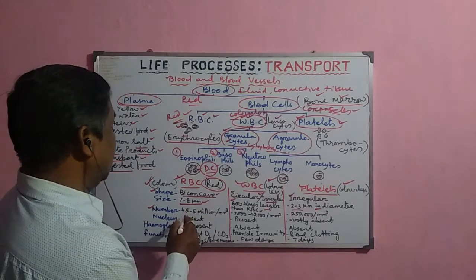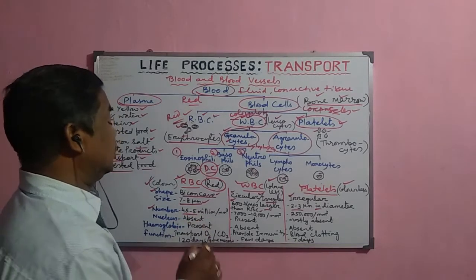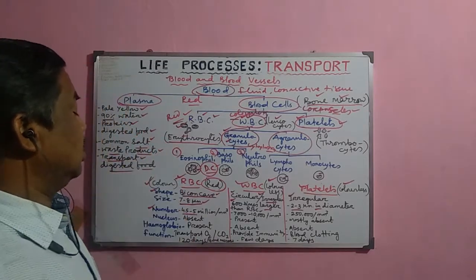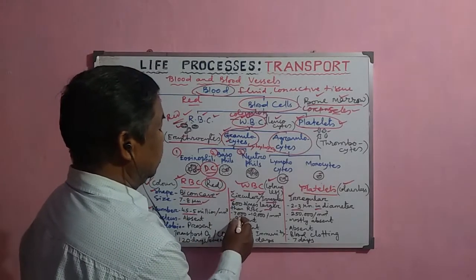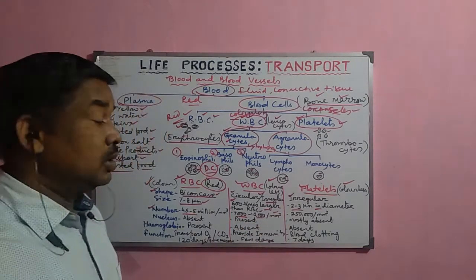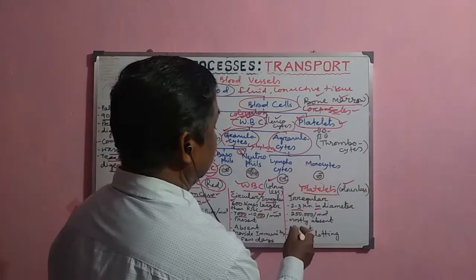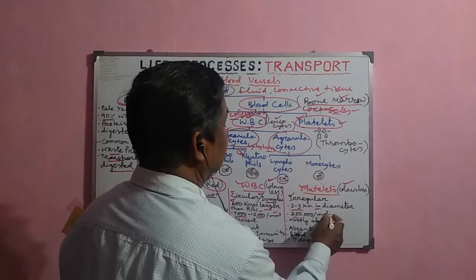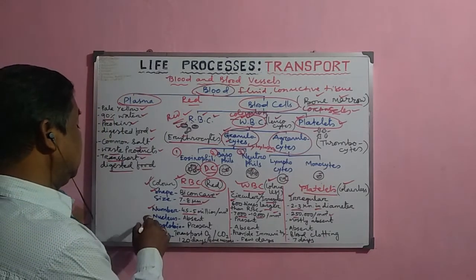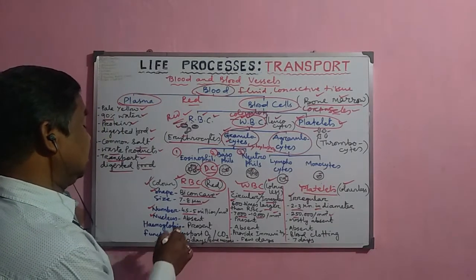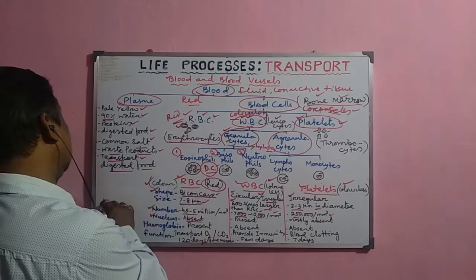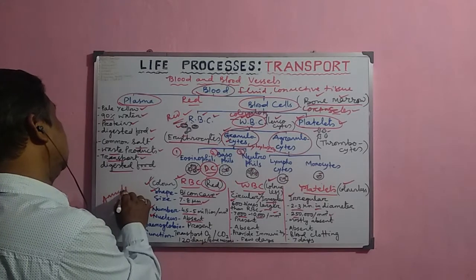In case of RBC it is 4.5 to 5 million per cubic millimeter of blood. Now the WBC number is less, it is 7,000 to 10,000 per cubic millimeter, and in case of platelet it is 250,000 per cubic millimeter, and in case of RBC the nucleus is absent, so that is why RBC is called an anucleated cell.